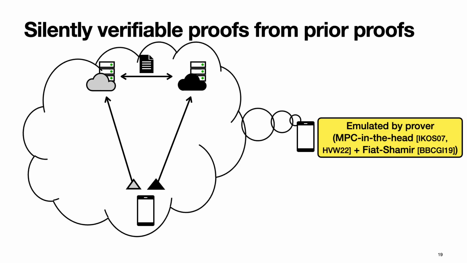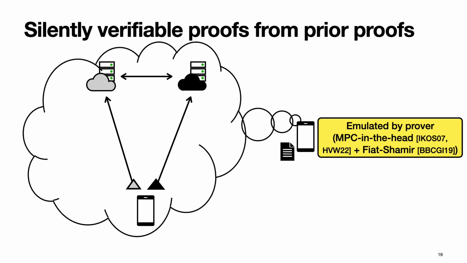What we do here is that we let the prover, which is the client, emulate this entire interaction of prior proofs all in its head. This is done using the MPC in the head framework and a multi-party variant of Ligero. And once the client does that, it can extract the transcript of the server-to-server communication from this emulation.